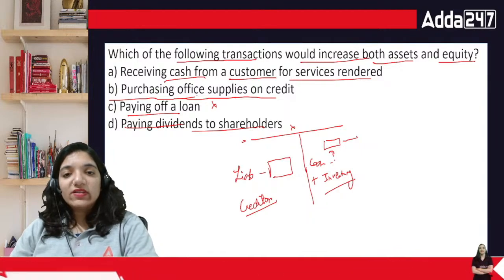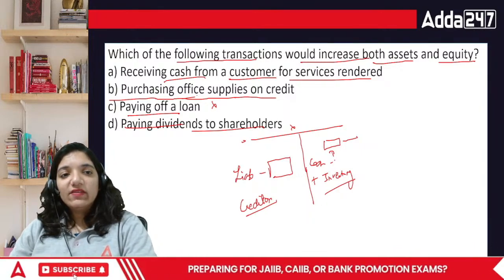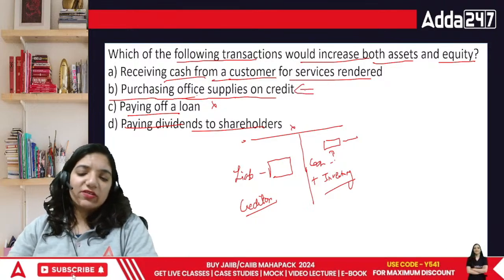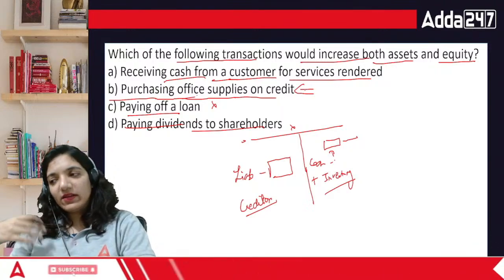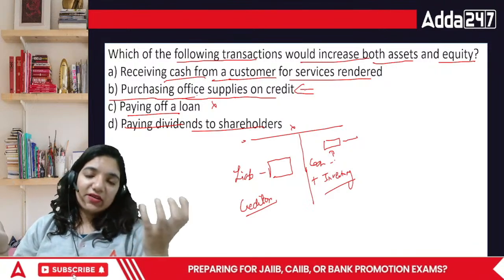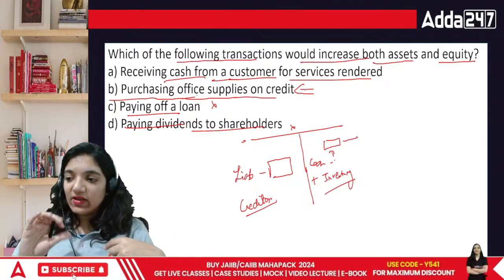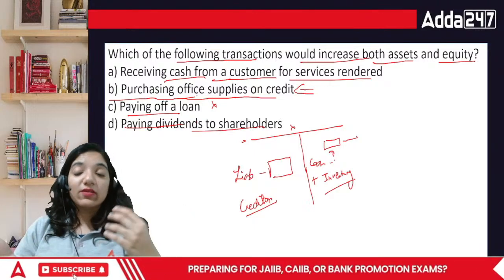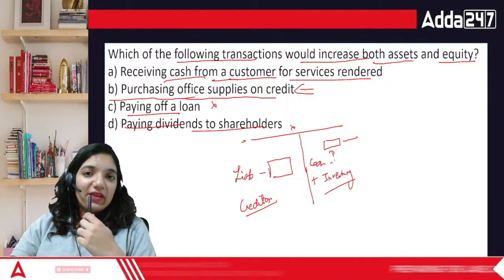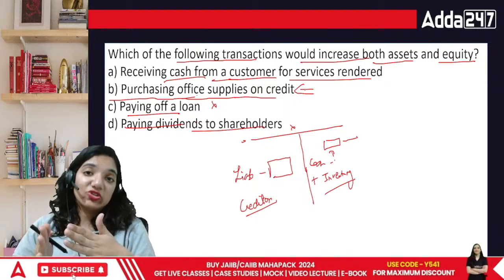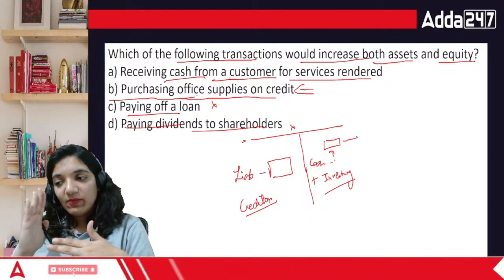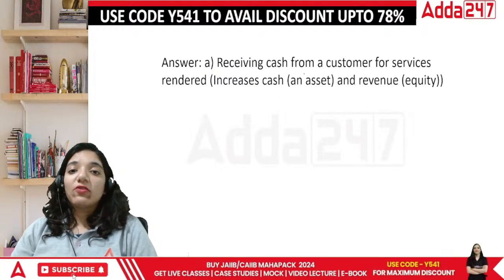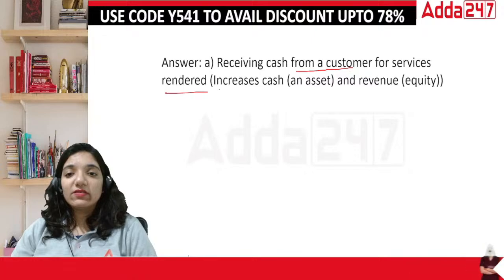Done. So in this case, what's going to be the correct answer? Receiving cash from the customers, no. The correct answer should be purchasing on credit, because on one side you are getting inventory, on the other side you are also getting a creditor. You are getting an asset and not paying for it, so you're not losing cash. Another asset is not going out. Normally, I buy a pen and I pay in cash. Right now I'm getting the pen but not paying in cash. So I have got an asset, but along with it a liability that I am supposed to bear. Receiving cash from a customer for services rendered is revenue.